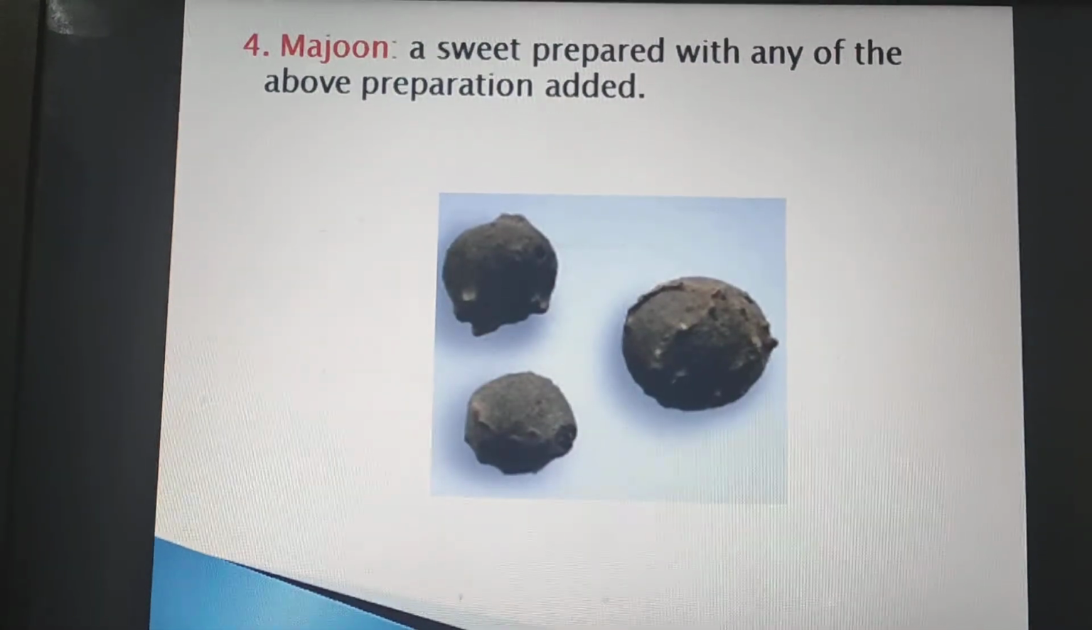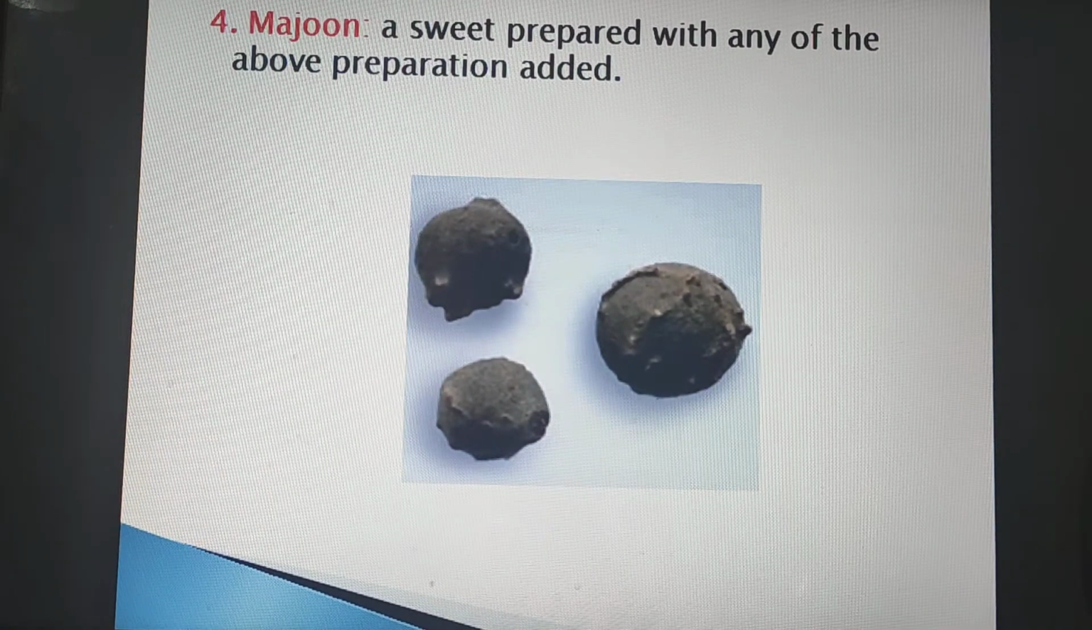Majun. Any sweet prepared with any of the above preparations, meaning a sweet containing ganja, bhang, charas or marijuana, whichever it is, is known as majun, and it is very commonly used by people as bhang ki goli or mithai.